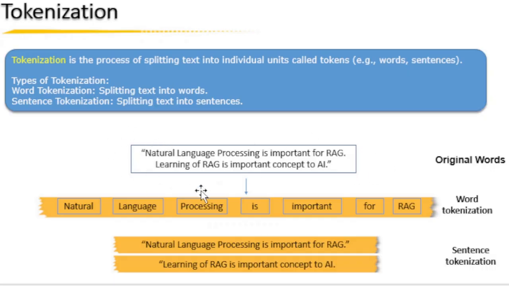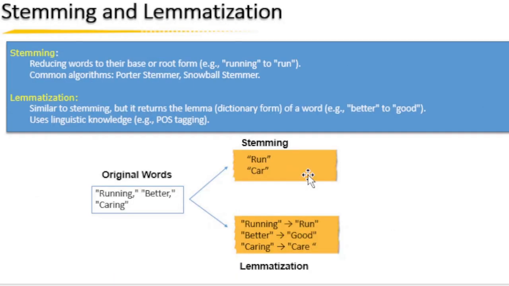So tokenization actually splits the text into multiple units called tokens, either word tokenization or sentence tokenization. In case of stemming, it chops off the end of the words and creates a word from that original word. And in case of lemmatization, it identifies the dictionary form of the word, or lemma. So these are very important concepts of NLP.